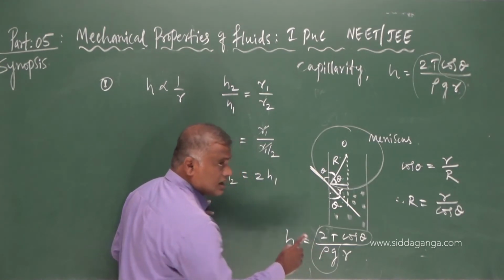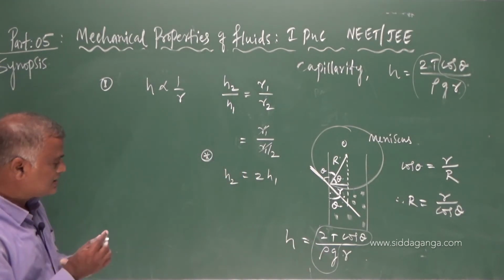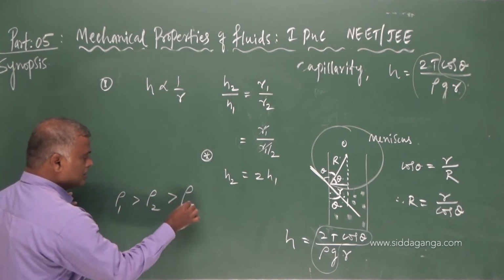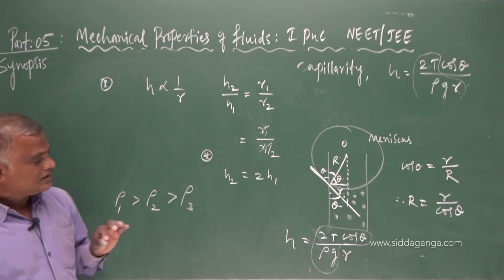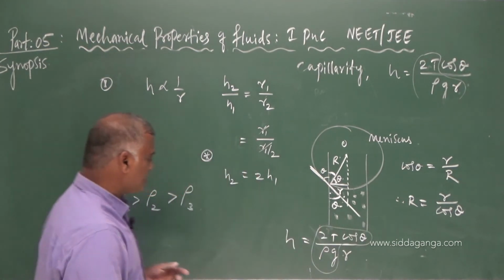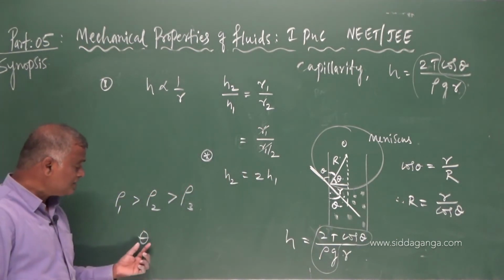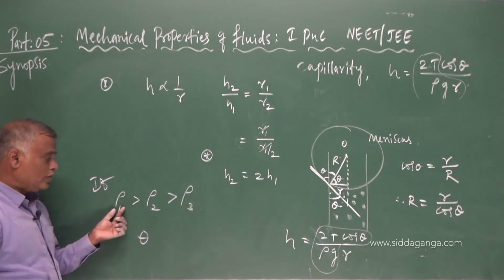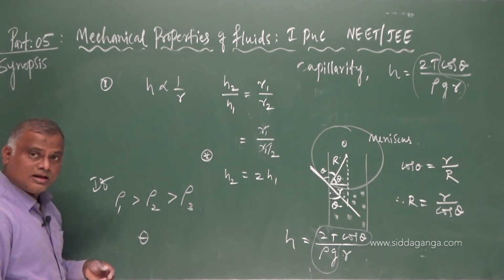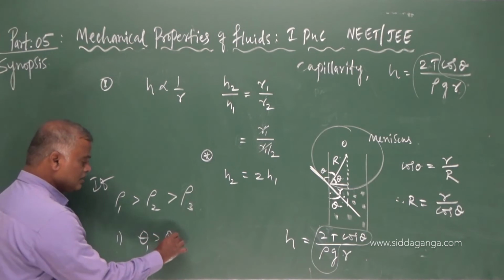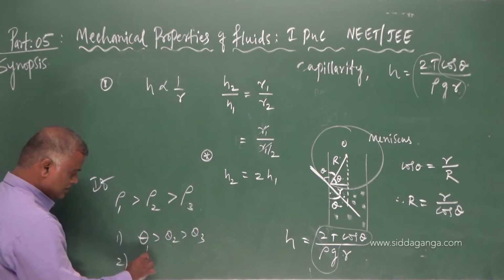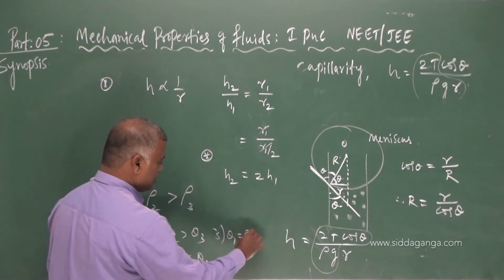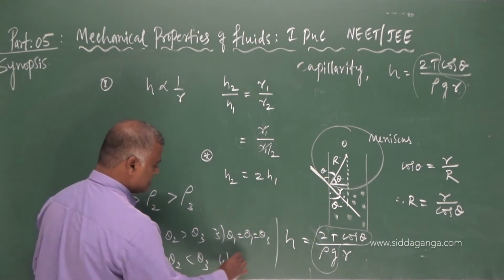Now taking different kinds of liquid. Let us say I have 3 liquids here: rho 1 is greater than rho 2, which is greater than rho 3. Then they ask what is going to happen to this theta? What is the range of theta that you will get for rho 1, rho 2, rho 3? They will give some options here: theta 1 less than theta 2 and so on, or all of them equal to theta 3. Some options they may give, none of the above.